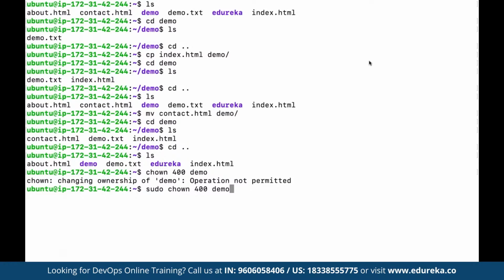We have different permissions, like we can choose 777 for keeping the entire folder public. We can keep it to 755, we can keep it to 644 depending upon the requirement. And once we use the sudo command, we can see here the permission of this folder has been successfully changed.